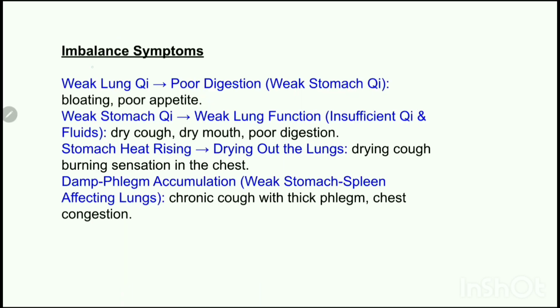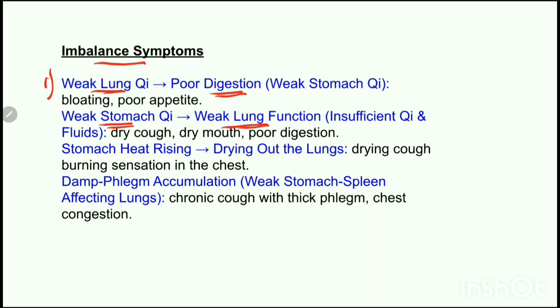Now, let us understand the imbalance symptoms. The first pattern is if the lung chi is weak, the digestion will also become weak. Why? Because the lung chi helps push digestive energy downward. So, if the lung chi is weak, the digestion becomes slow, which will lead to poor appetite and bloating and also overall fatigue.